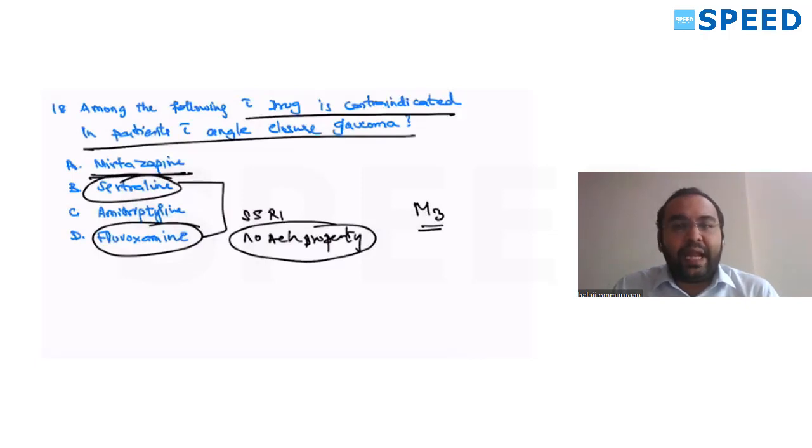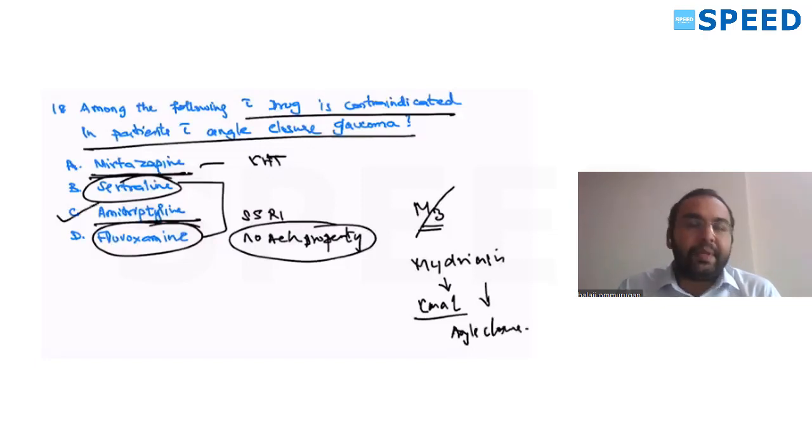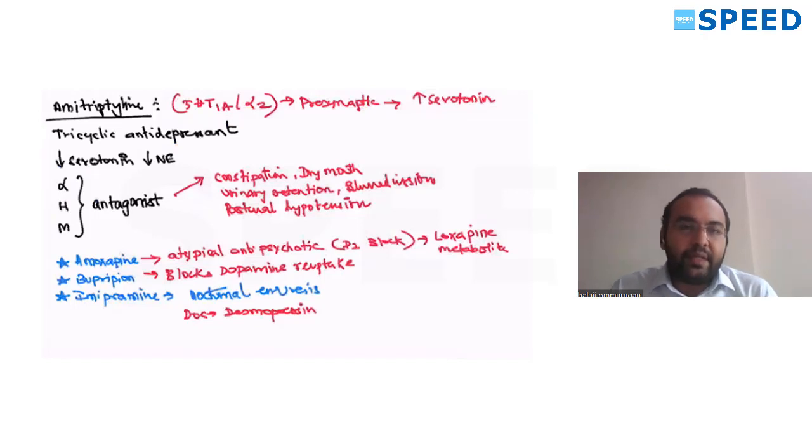Mirtazapine is an atypical antidepressant. It acts only on your 5-HT receptors, not at all on your anticholinergic receptors. So amitriptyline is the one that acts on alpha, histamine, as well as muscarinic receptors. So what will happen? Blocking activity. So it will block the M3 receptors. So mydriasis will happen. If mydriasis happens, what will happen? The canal of Schlemm angle will close. So drainage of aqueous will reduce. So it is contraindicated in angle closure glaucoma. Amitriptyline is the answer. Now we'll see about amitriptyline.